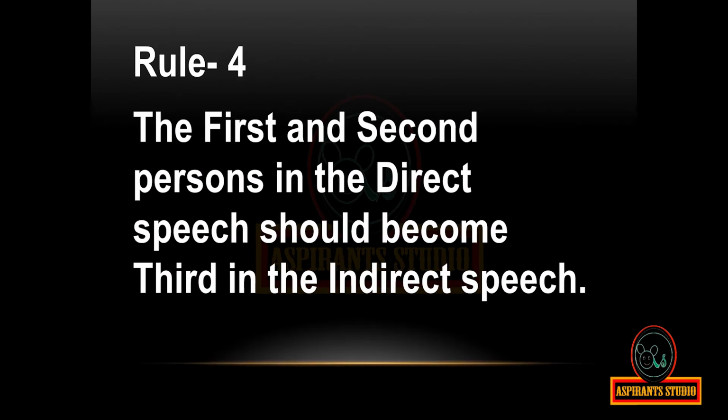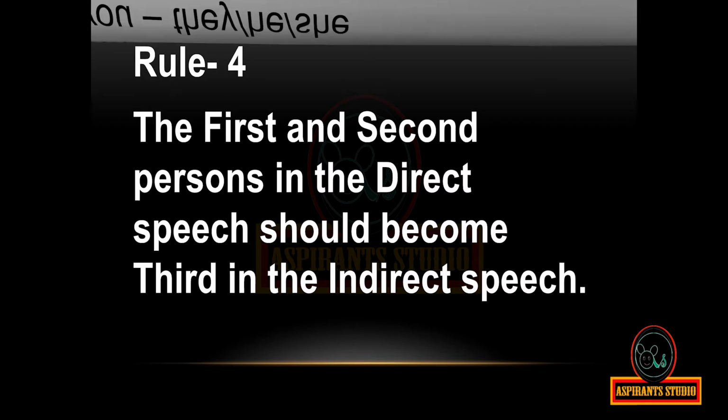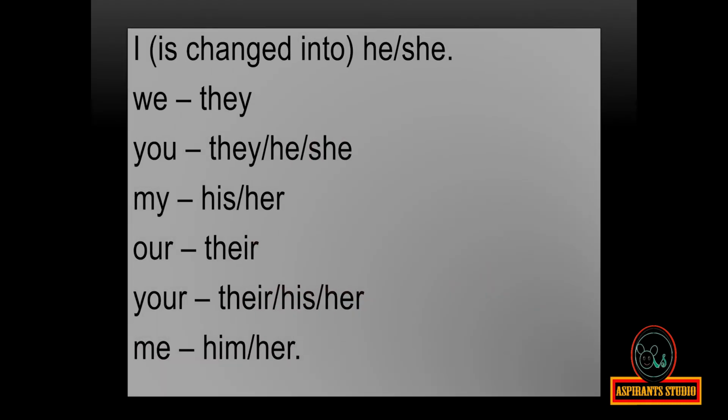Rule 4. The first and second persons in the direct speech should become third person in the indirect speech. I is changed into he or she. We into they. You into they or he or she. My into his or her. Our into their. Your into their, his or her. Me into him or her.